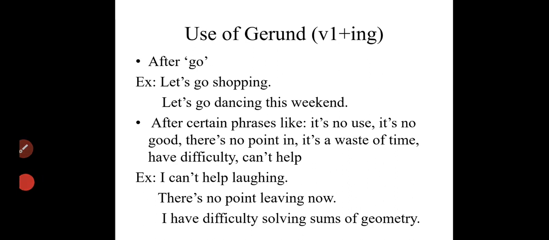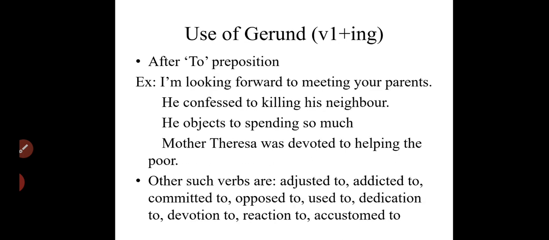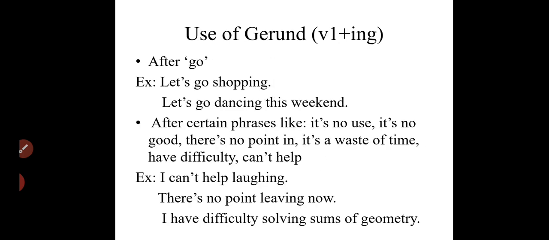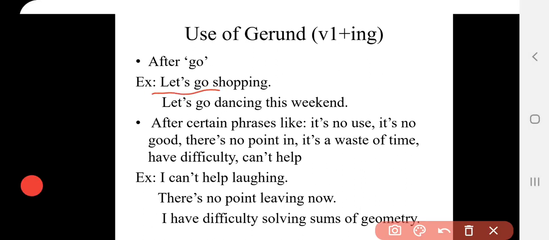Okay, another use of gerund is that after the verb go, we use the gerund. For example, let's go shopping, let's go dancing this week. It's a kind of suggestion. Here let's go is giving a kind of suggestion, and when go is used in the form of some suggestion, then we use gerund after that.